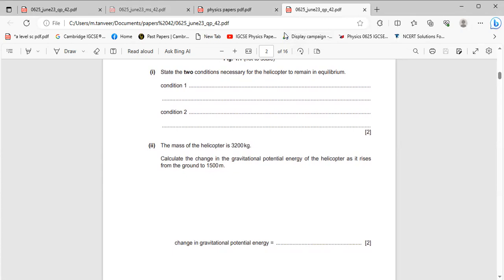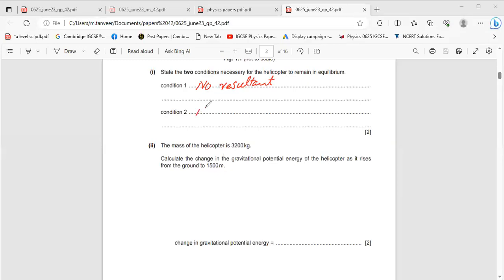And second condition for equilibrium is when there is no net turning effect. When no net turning effect, then body will be in state of equilibrium. So we have to write these two conditions. First condition is no resultant force. Since helicopter is in state of equilibrium, no net force is acting on a body. No resultant force is acting on a helicopter.